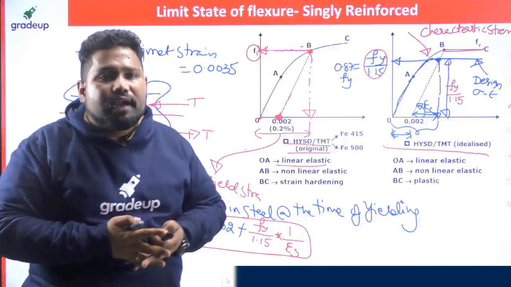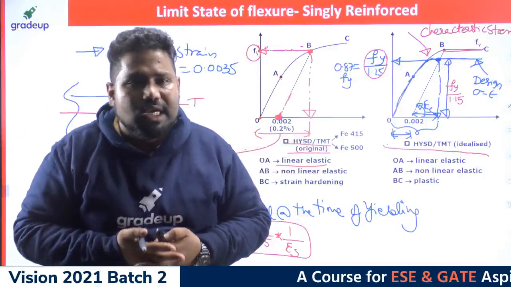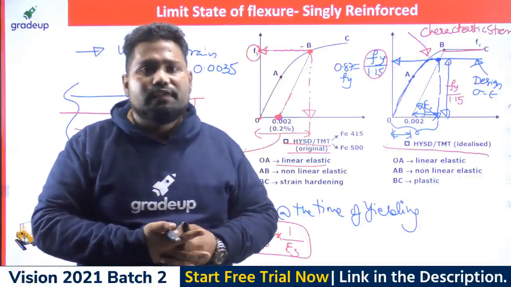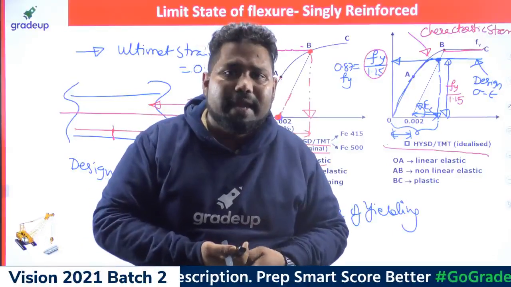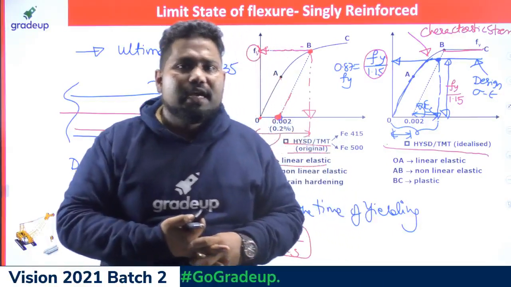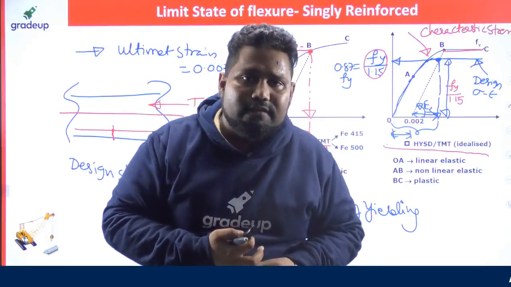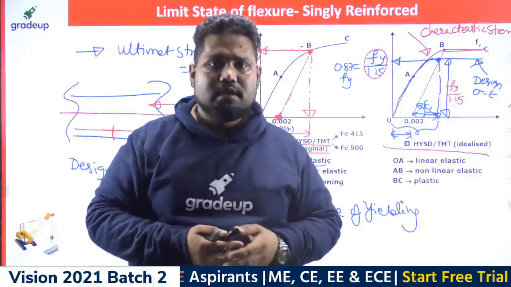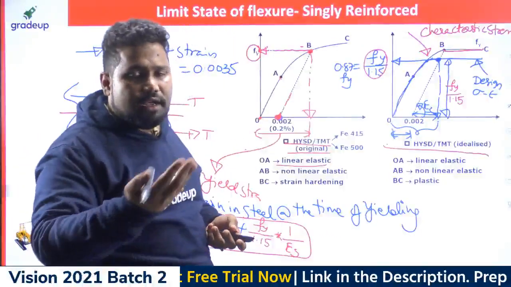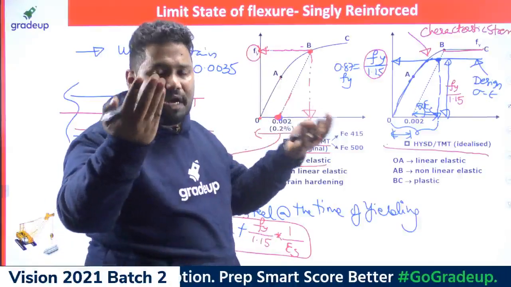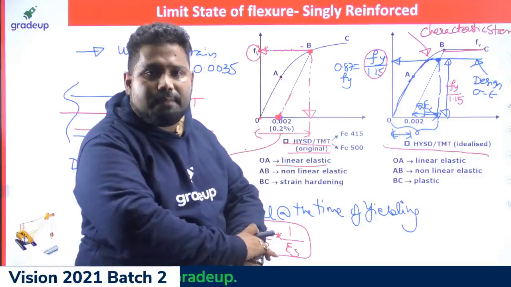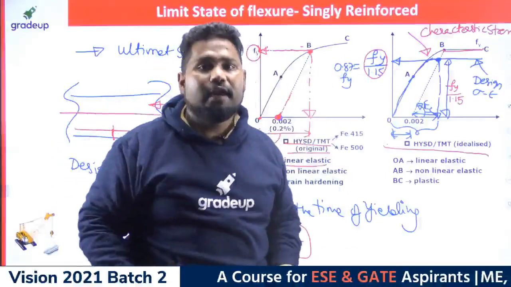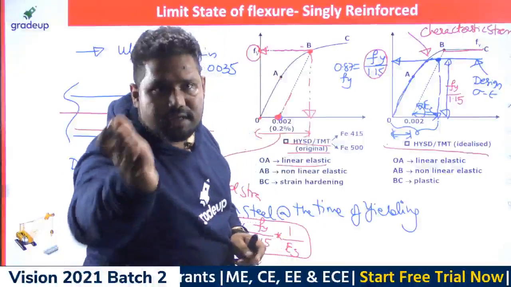Nandu asks, sir, how are we able to transfer load into steel without brittle fracture in concrete? In such a case, you should make the steel fail first rather than the concrete. Such a failure is ductile failure, which is possible in under reinforced sections. If you provide less steel than the required amount, the steel will reach its permissible stress first, so the steel will fail prior to concrete. Such failure is ductile failure, which is practically possible in an under reinforced section. This is the answer to Nandu.